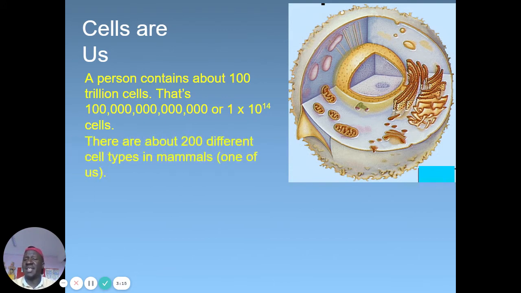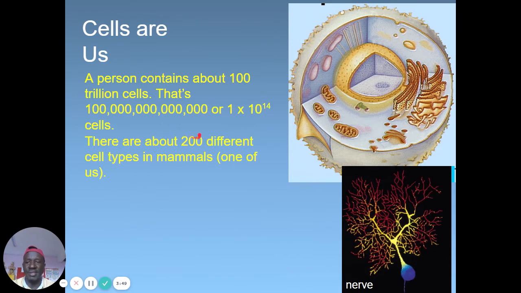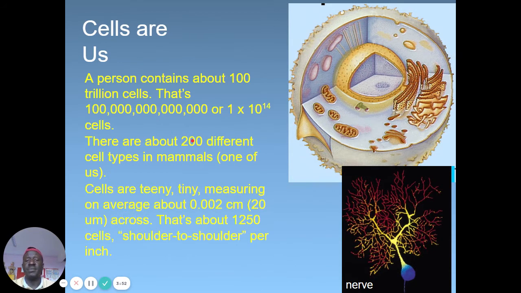So there are about 200 different types of cells in mammals. We have blood cells, muscle cells, skeletal cells, reproductive cells. We have a lot of cells, over 200 different types that make up who we are. Then, if you can see, cells are very tiny, first of all.